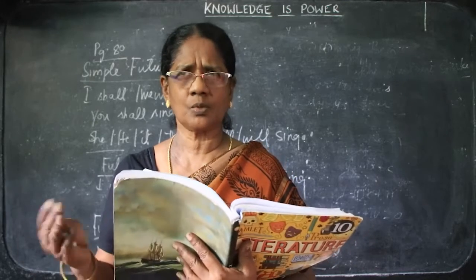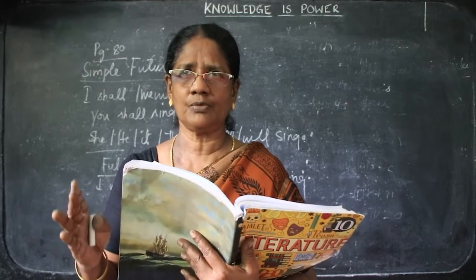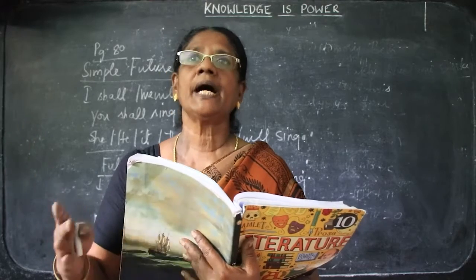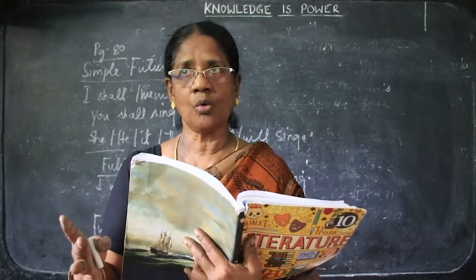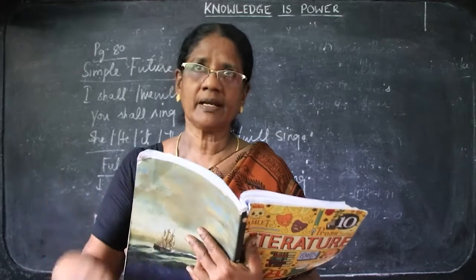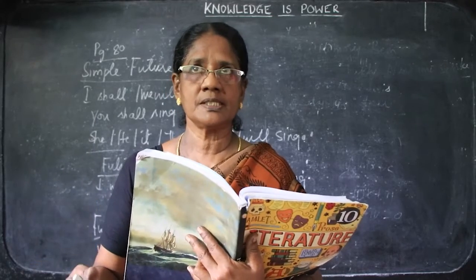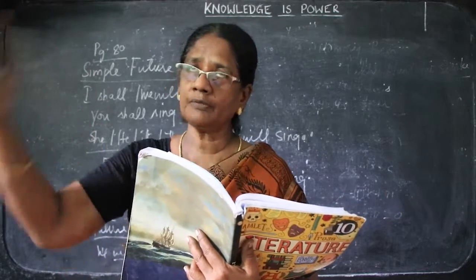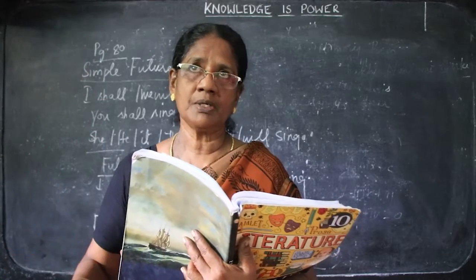Simple future tense is quite complicated, but it is very easy if you learn. That is all, it denotes the future action of everything. I will be, I will go home tomorrow, I will leave this place. That means hereafter, in future. Do you understand? He will leave this place tomorrow. All the future actions denote simple future.